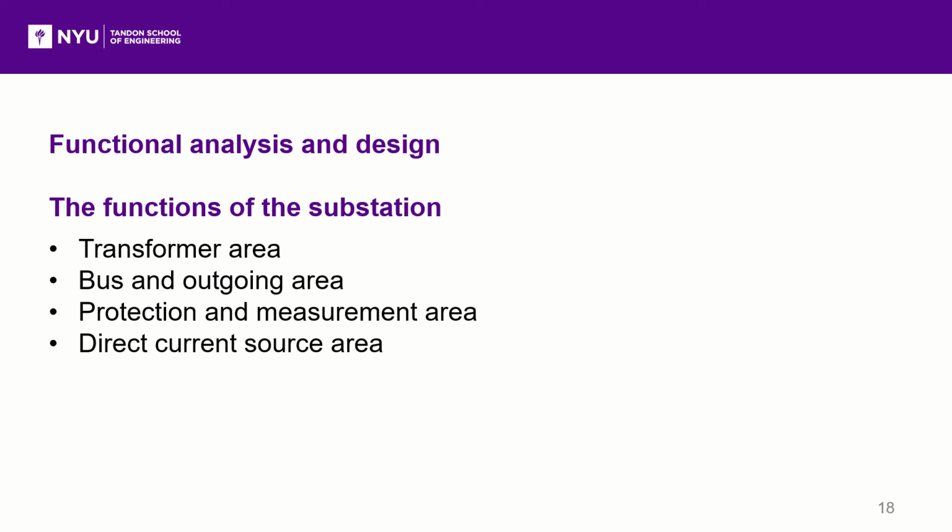Bus and outgoing area can realize the function of pooling and redistributing electric power. It can satisfy the real demand of different loads. Protection and measurement area functions as the measurement of data, like current, voltage, frequency, and so on, to prevent the devices from faults. If the current is too high or the voltage is too low, it shows there is an abnormality or fault. The direct current source area is to provide breakers and protection devices with power supply.